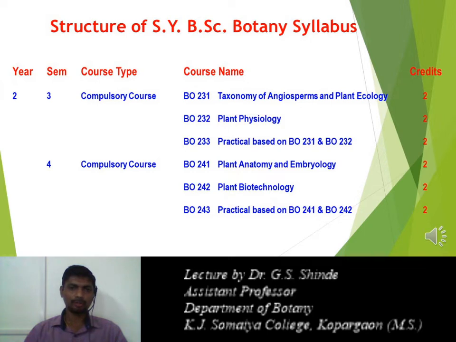BO 241, Plant Anatomy and Embryology, 2 credits. BO 242, Plant Biotechnology, and the last one, the practical course based on the above two theory courses, BO 241 and BO 242, for 2 credits. So this is the structure of the SYBSc Botany syllabus. You have 2 theory courses and 1 practical for each semester. The practical course is based on the theory courses, and all the courses are compulsory for you.